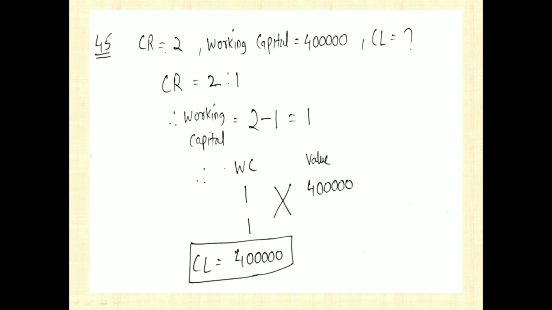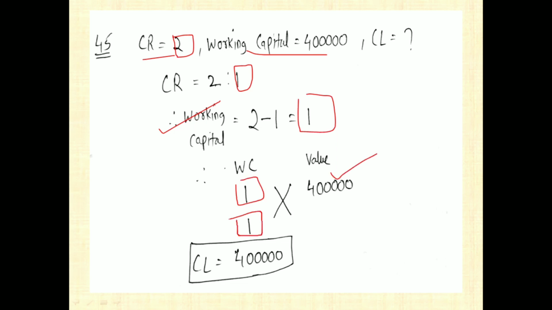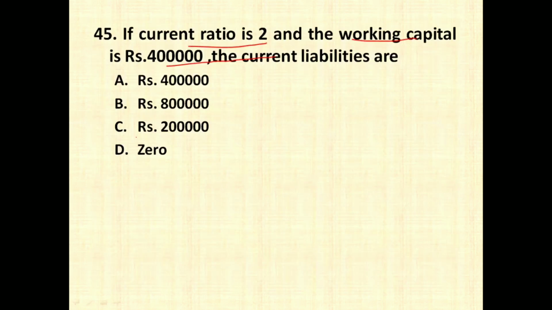If the current ratio is 2 and working capital is 4 lakh, the current liabilities are. So current ratio is 2 and working capital is 4 lakh. What is current ratio? So 2 current ratio means for every 2 rupees assets there is 1 rupee of liability. So working capital is nothing but current asset minus current liability, that is 2 minus 1 is equal to 1. So for 1 working capital the value is 4 lakh. For 1 current liability the value is going to be again same, that is rupees 4 lakh,